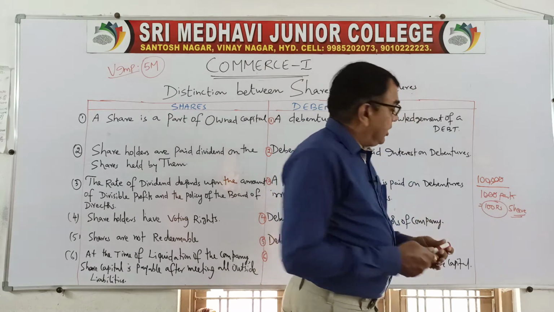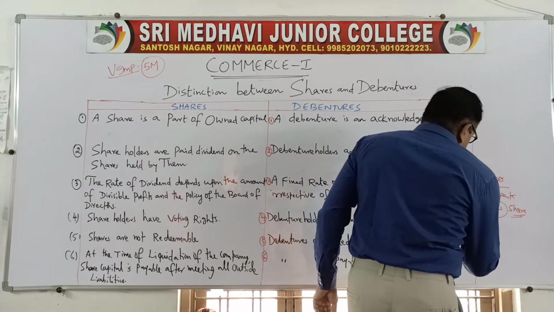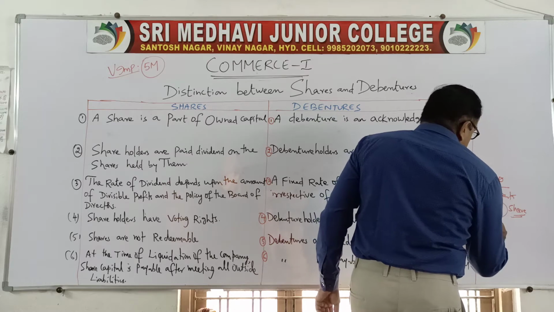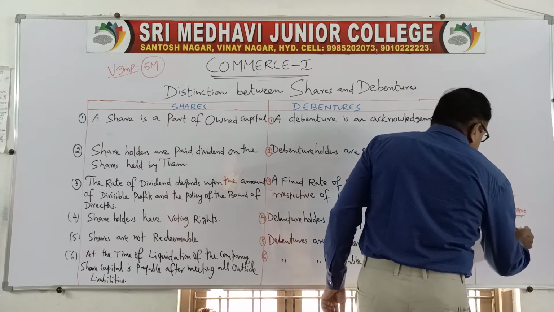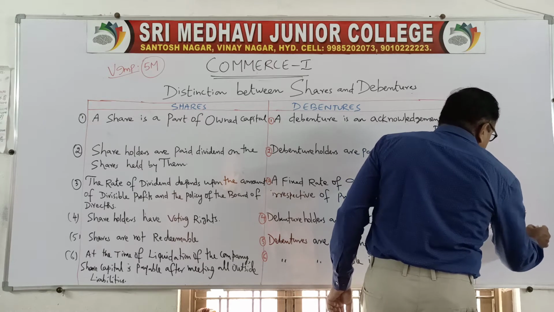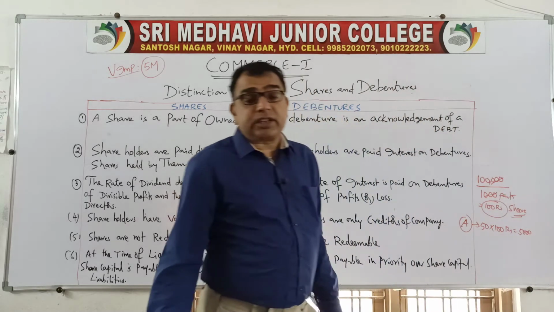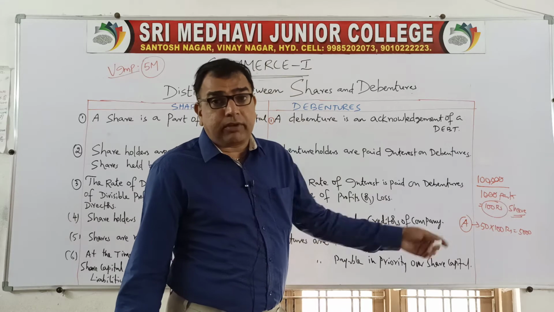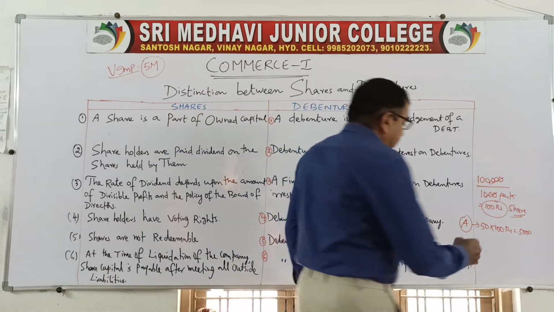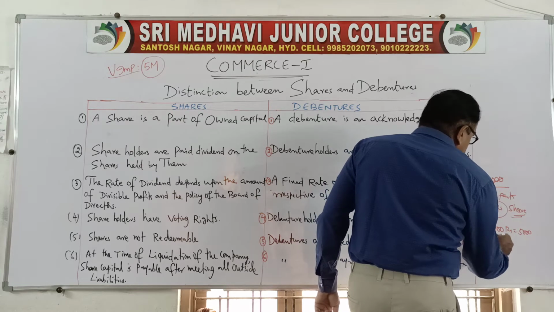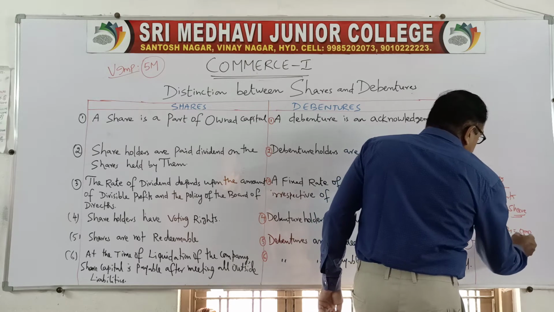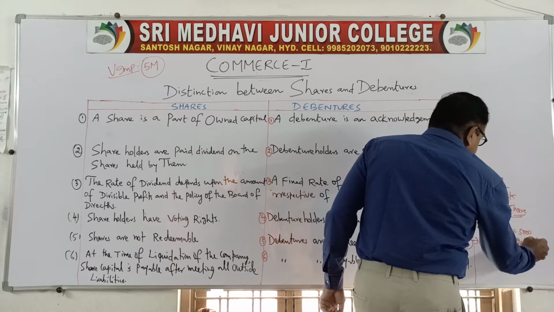Now Mr. A, one of the investors, may buy 50 shares of 100 rupees each, so he will provide 5,000 rupees. While discussing joint stock company features I gave a clear example. Mr. B may purchase 200 shares of 100 rupees, giving 20,000.